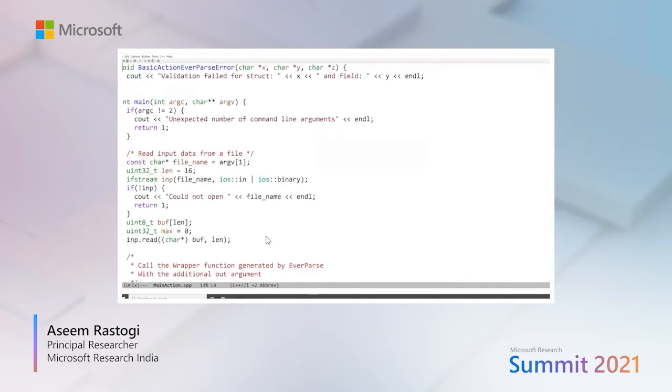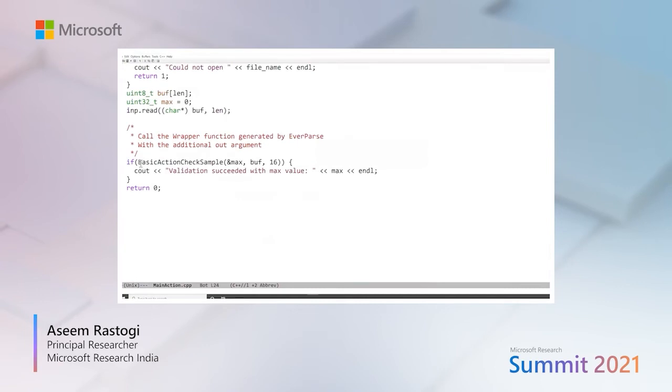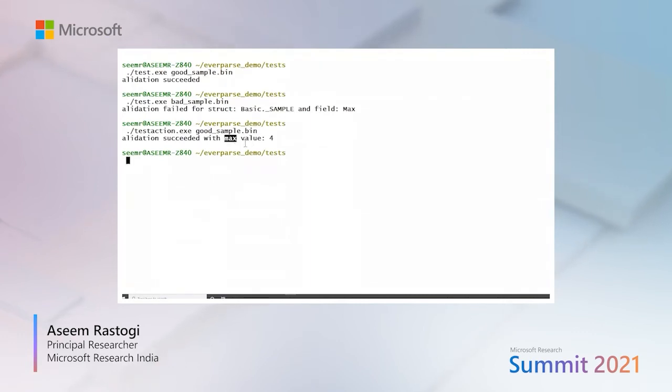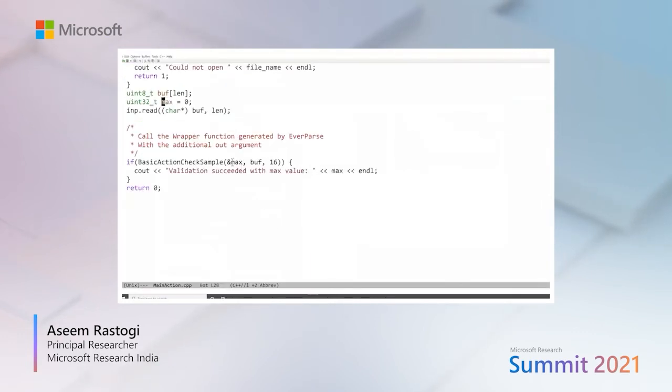Now, to use this wrapper function, we have another driver program that calls this wrapper function and passes a pointer to a local variable. And if we run this program on the good sample, then we see that validation succeeds, and in addition, the max value is written onto the mutable pointer that we provided.